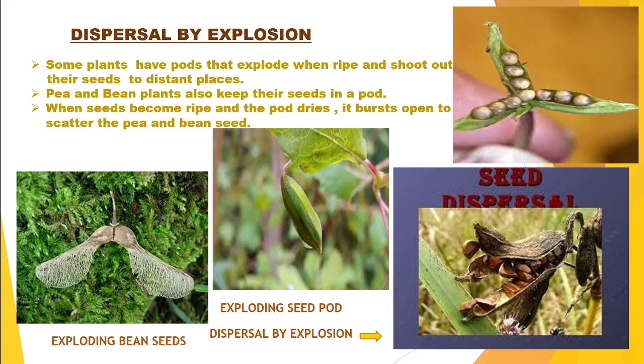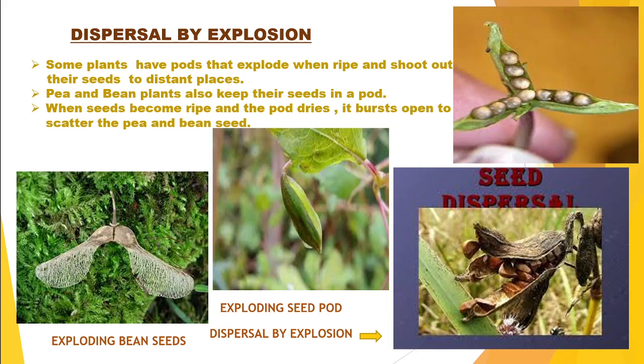In these cases, as you have already learned, some plants have pods that explode when they become ripe, and they shoot out the seeds to distant places. What are the common examples? Pea and bean. And there are two conditions: one is ripening and the other is that the pod has to be dry.